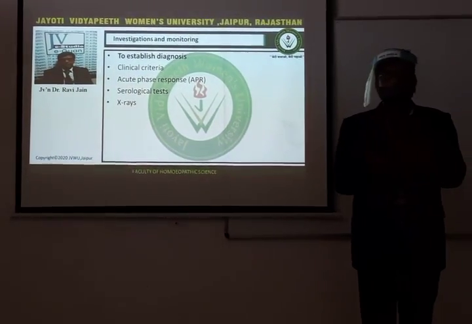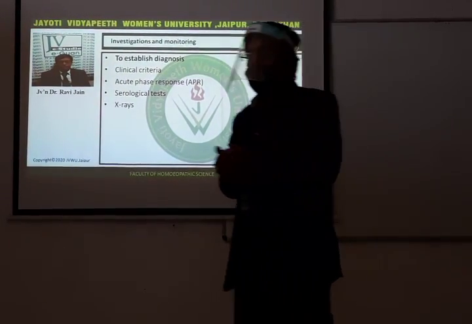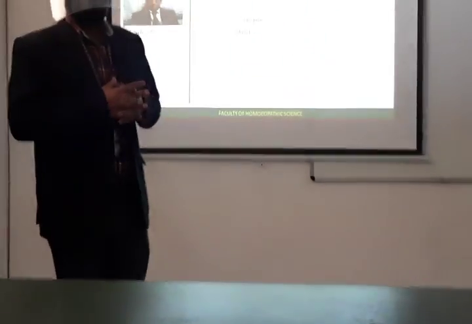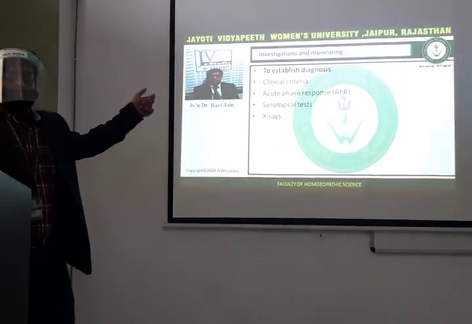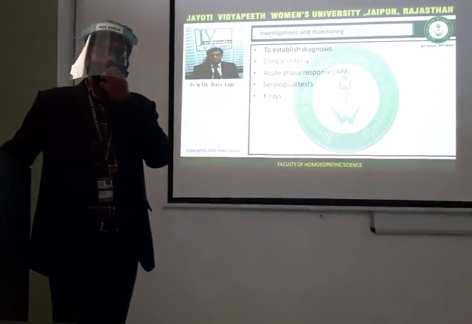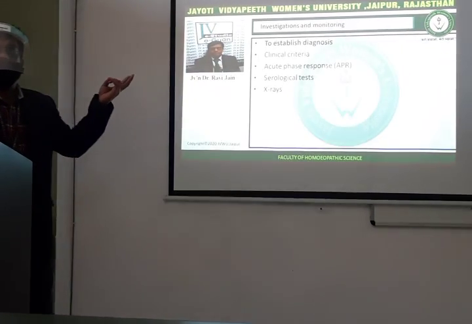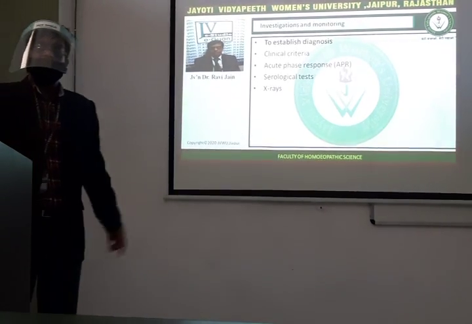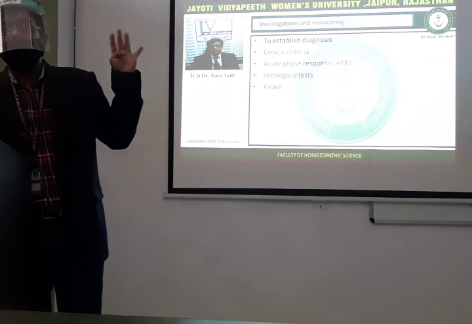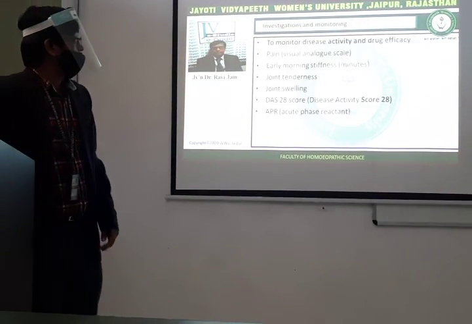An X-ray of the affected joint has to be checked for the presence and development of rheumatoid changes. So to establish the diagnosis, 4 things are important. Number one, clinical criteria. Second, acute phase response. Third, serological tests. Fourth, X-rays.